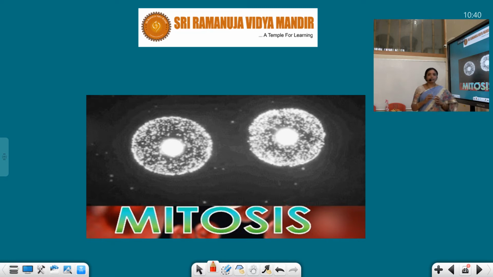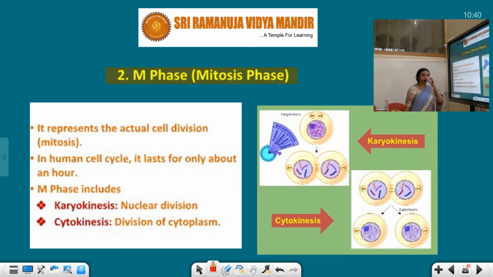And after interphase, there is the M phase. That means mitosis again has two phases. One is karyokinesis and the second one is cytokinesis. Karyon, I told you, means nucleus, and kinesis means division. So nuclear division takes place first, and secondly cytokinesis, that means cytoplasm. After the nuclear division, the cytoplasm also divides, and thus a single cell forms two cells. That took place in mitosis.